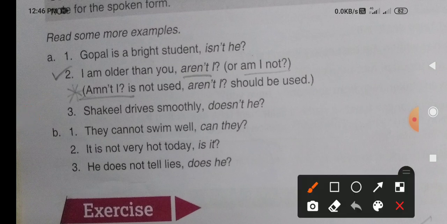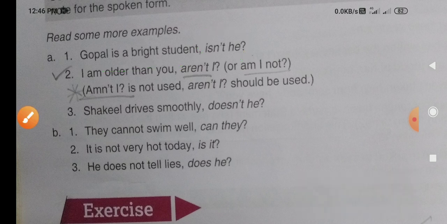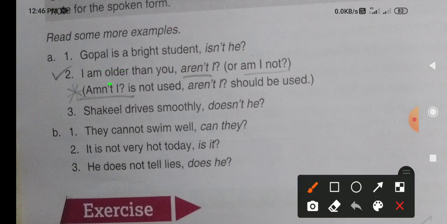Gopal is a bright student. So Gopal is a bright student is given. It is a positive statement. We are adding a negative question tag there: is not he. Okay, and similarly you can see the next one. I am older than you. Are not I is given. So you can make are not I or am I not, like that.